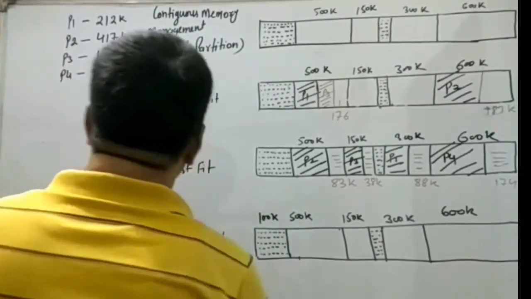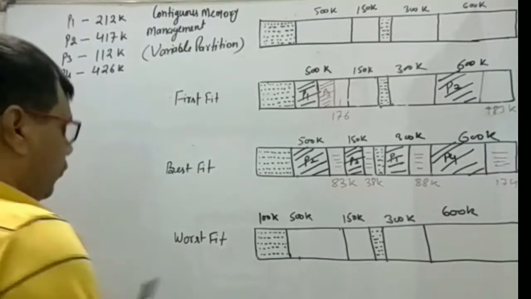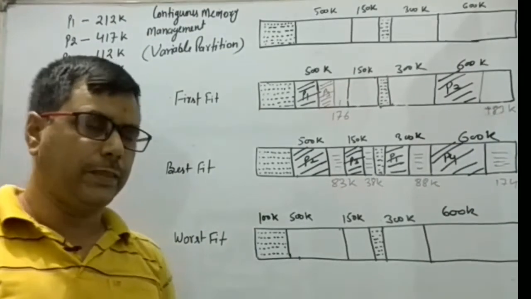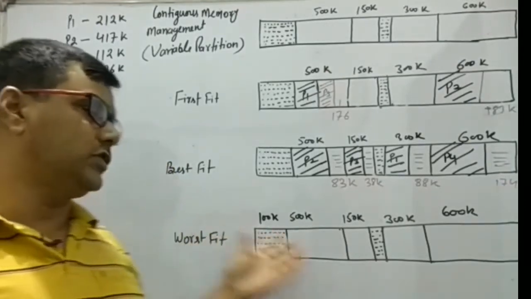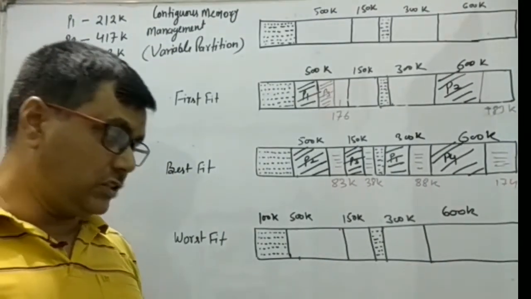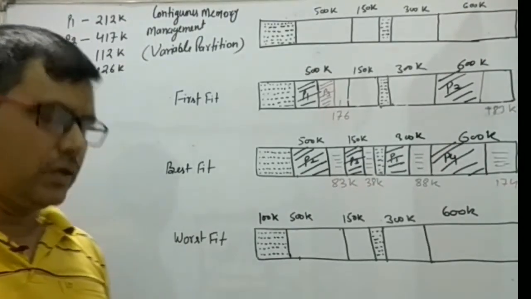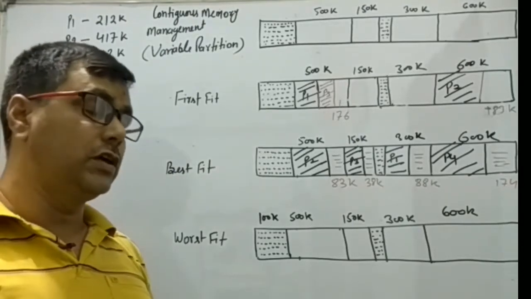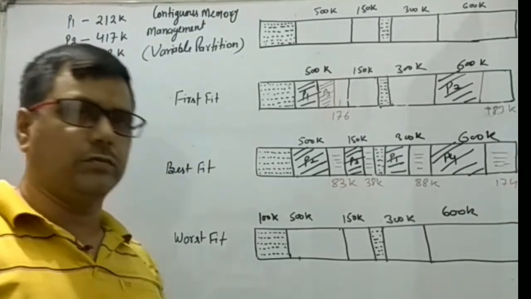Now let us discuss the worst fit strategy. In the worst fit strategy, the requesting process allocates memory space in the biggest hole first, that is, in the hole in which the leftover space will be maximum.